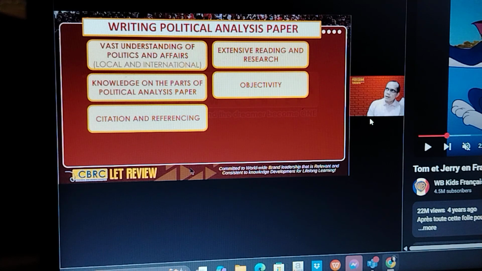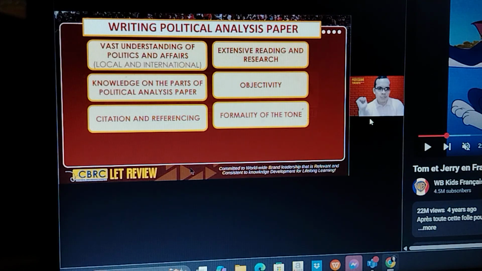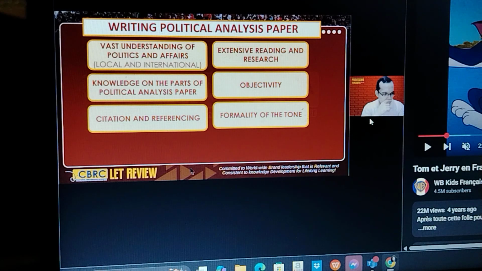so that we are not committing plagiarism. Next, formality of the tone. When we say tone, it refers to our attitude towards the topic or the subject matter. So what should be the attitude or the tone of your students toward the subject matter? Are they in favor of it? Are they not in favor of it?